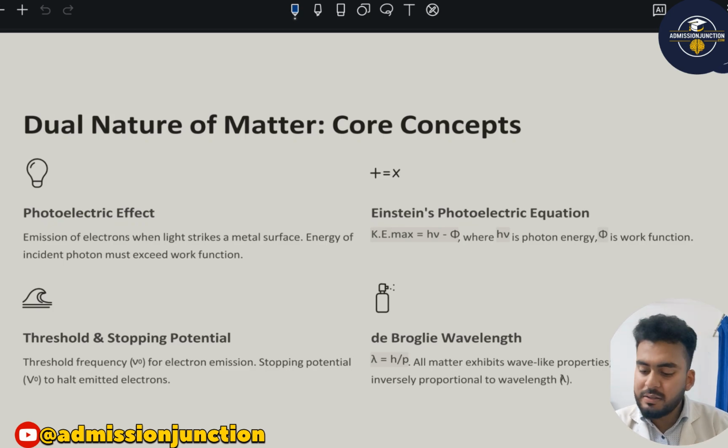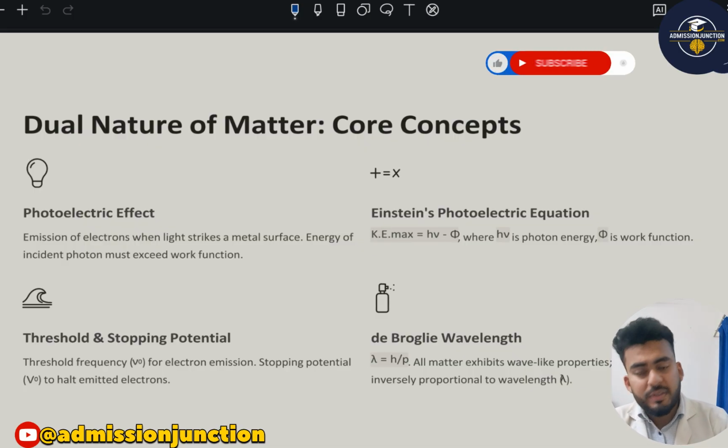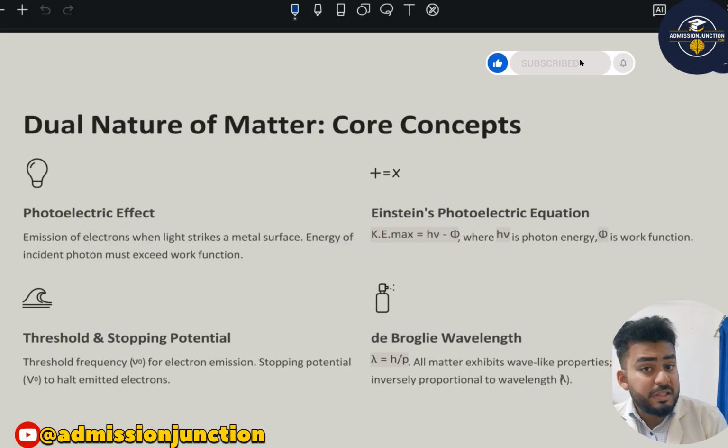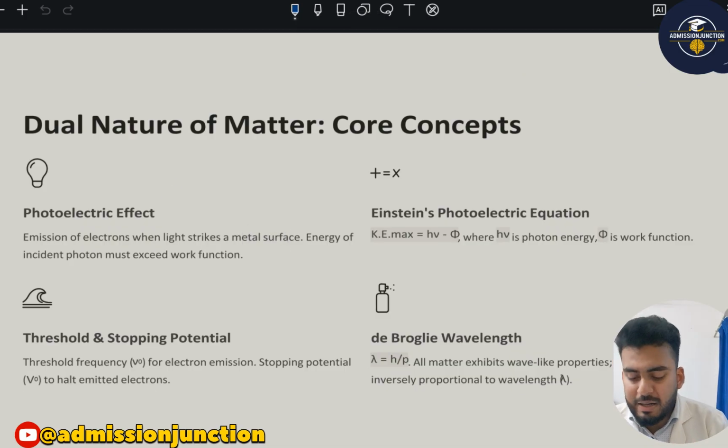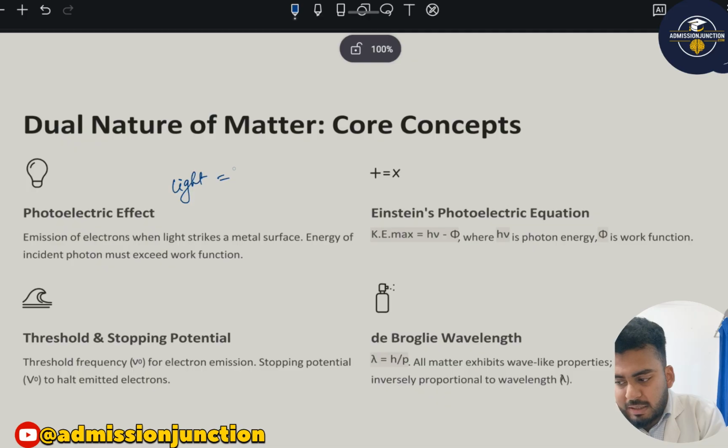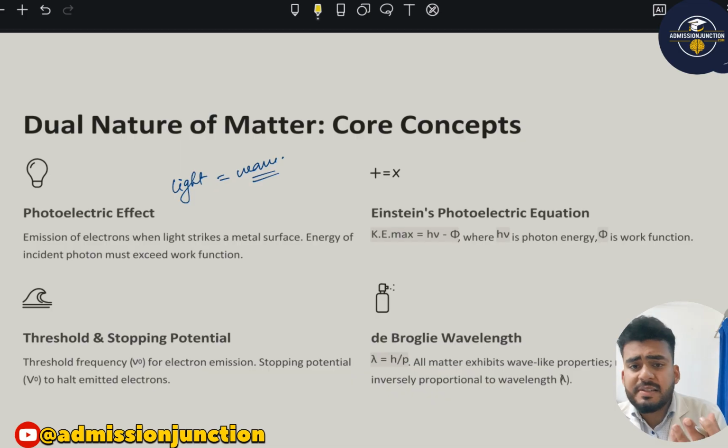So let us understand what is the dual nature of matter. In this topic, the most important concept is the photoelectric effect. So what is the photoelectric effect? Basically, we have to know what is the dual nature of matter we are talking about. Previously, it was known that light is a wave. But then one important scientist came who changed the concept. His name is Einstein. He introduced that light is made of particles. He said that light comes in packets known as photons.